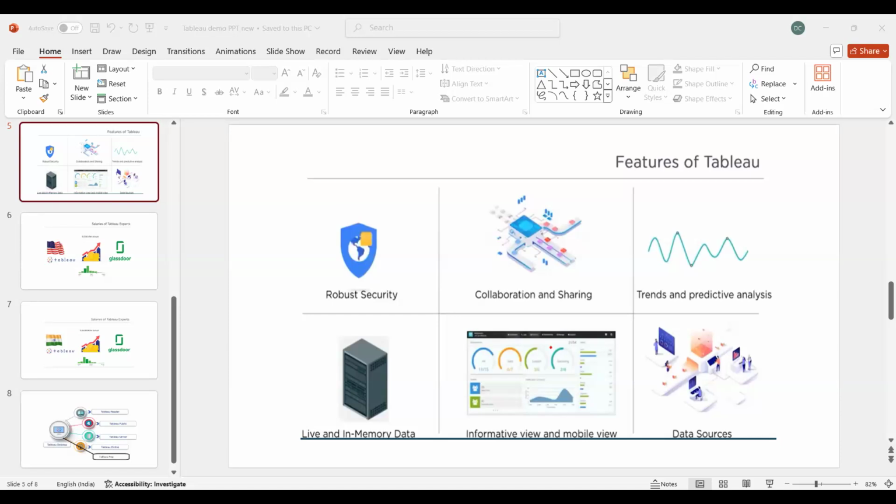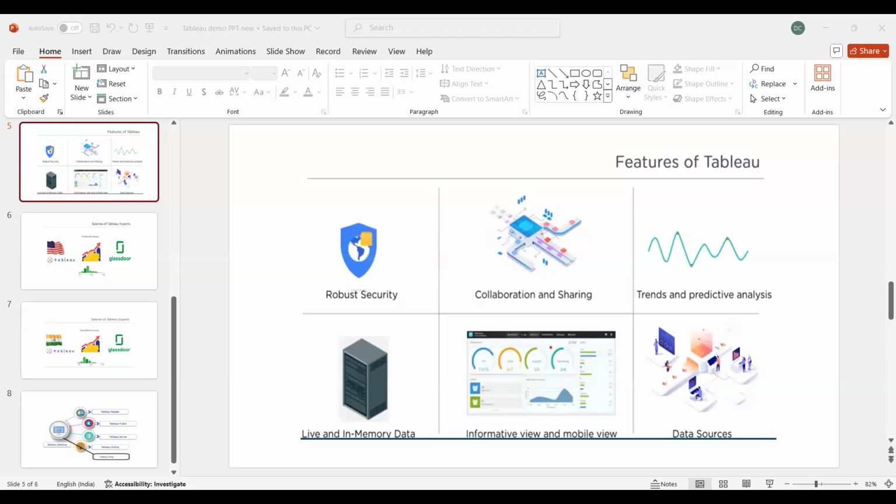We have almost the same thing in Tableau Server. When we learn that concept we will see everything practically. Basically that is collaboration and sharing. We can collaborate with anyone very easily using Tableau Server. That is also one of the specialities of Tableau.